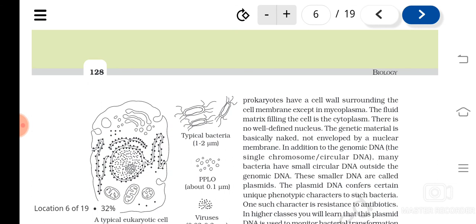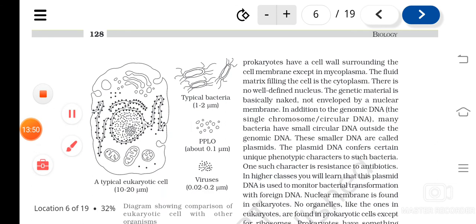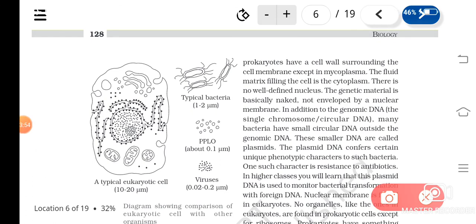In other eukaryotic organisms, how will it be? In pairs, 23 pairs or 10 pairs, likewise. Here only a single chromosome you can see, and it will be circular. Then in addition to this, many bacteria have an additional DNA known as plasmids.